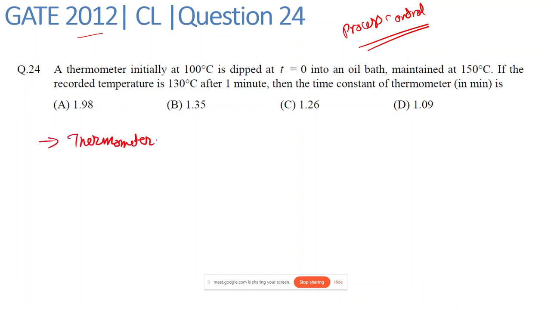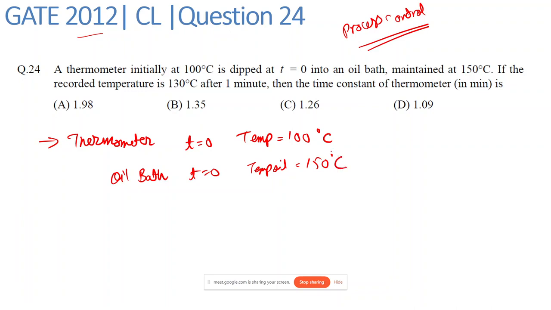So in this given question, we have a thermometer which is at 100 degrees Celsius at time t equal to 0. Then we have this oil bath, whose temperature at time equal to 0 is 150 degrees Celsius.